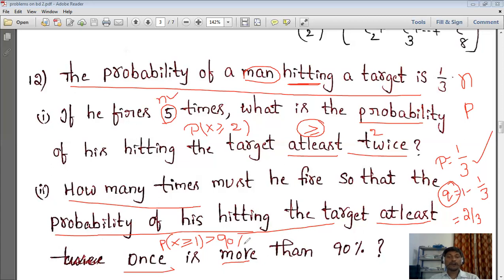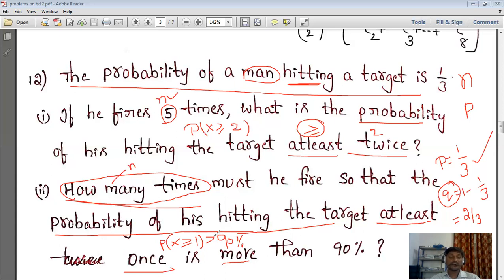It means what we discussed in the previous problem, same like that. There they asked n times; here they simply mention a number of times. There specifically they gave a symbolic notation, n times. Here they didn't mention that. Simply they are asking how many times. How many times is nothing but we are going to calculate n, and that n value should satisfy this condition. Here they didn't ask for maximum or anything. At which value of n this condition satisfies, that is simply what we say is the number of times.